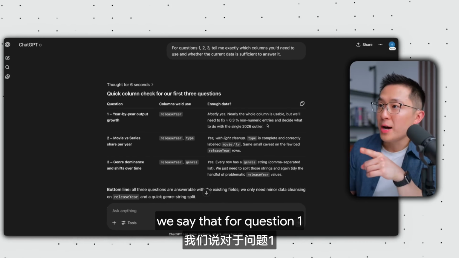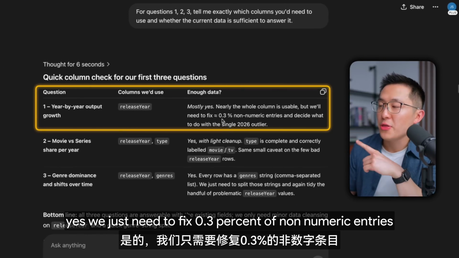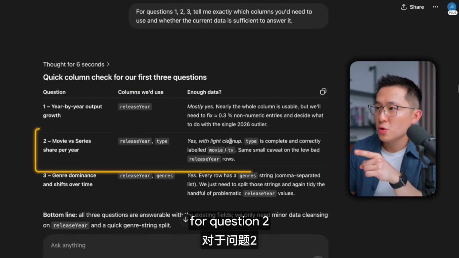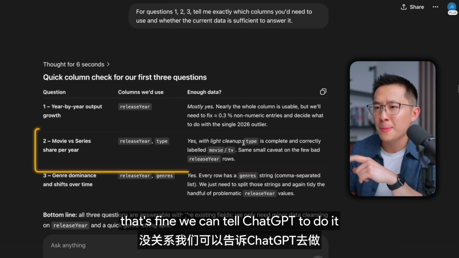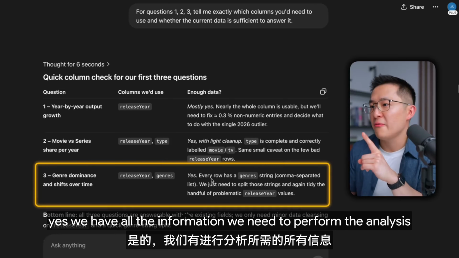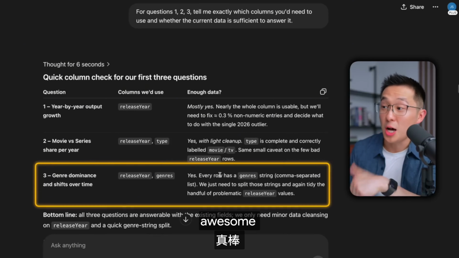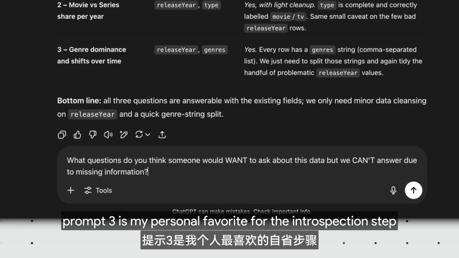We see that for question 1, yes, we just need to fix 0.3% of non-numeric entries. We can ignore that. For question 2, yes, we need to do some light data cleanup. That's fine. We can tell ChatGPT to do it. For number 3, yes, we have all the information we need to perform the analysis. Awesome.